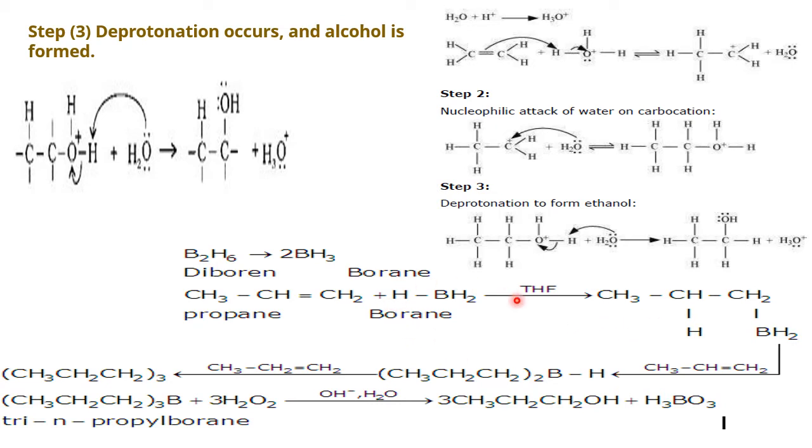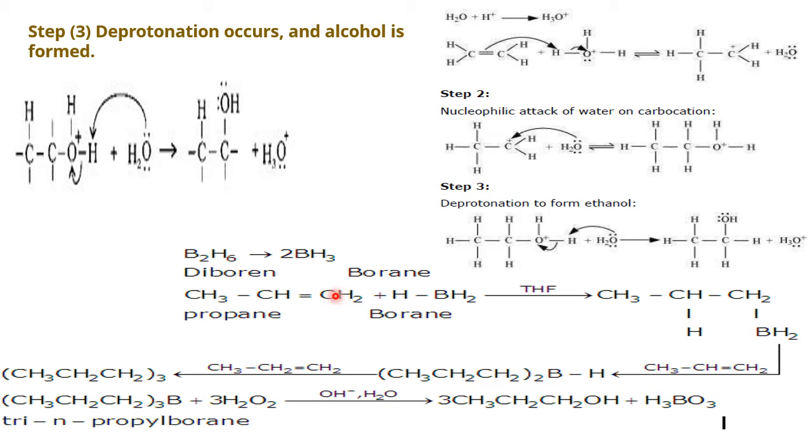What happens here? Now please see the attachment of the boron. Boron attacks the carbon which contains the more number of hydrogen atoms. Out of the carbon-carbon double bond, this carbon has more hydrogens, therefore boron attacks this carbon. See here, boron attaches to this carbon, and H attacks this carbon. That means hydrogen is attacking the carbon atom containing fewer hydrogen atoms, and boron is attacking the carbon with more hydrogens. Boron is the negative part of the adding molecule. So it is going as if against Markovnikov's rule.